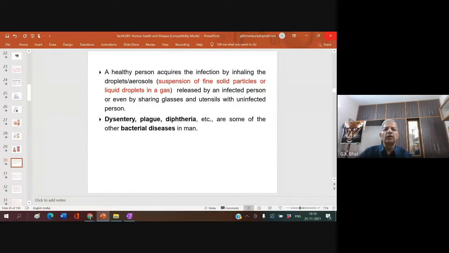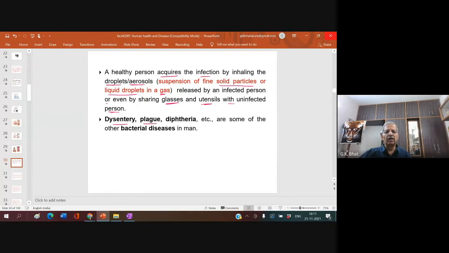A healthy person acquires infection by inhaling droplets or aerosol. I hope you know what an aerosol is: a suspension of fine solid particles or liquid droplets in a gas. Whenever one sneezes, you come across a lot of these aerosols. And if they enter our respiratory system, we get infected. A healthy person acquires the infection by inhaling the droplets or aerosols released by the infected person, or even by sharing glasses and utensils used by the infected person.